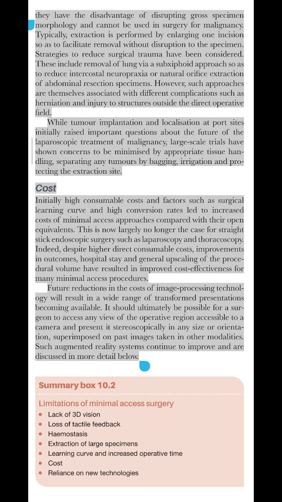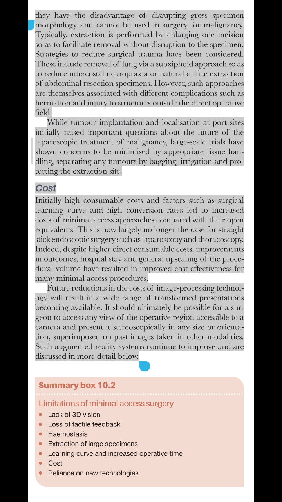Typically, extraction is performed by enlarging one incision so as to facilitate removal without disruption to the specimen. Strategies to reduce surgical trauma have been considered. These include removal of lung via a subxiphoid approach so as to reduce intercostal neuropraxia, or natural orifice extraction of abdominal resection specimens. However, such approaches are themselves associated with different complications such as herniation and injury to structures outside the direct operative field.